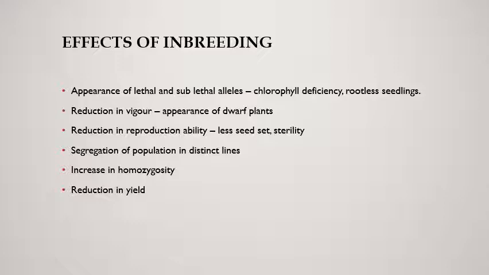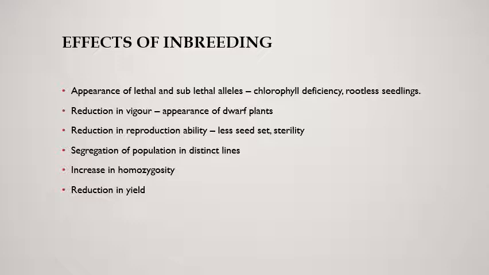Segregation and separation of population into distinct lines. Due to the fixation of various alleles, the homozygosity is increased. So the population lines differ both in genotypic and phenotypic characters. Increase in homozygosity. Due to the process of selfing carried out for more than 7 to 8 generations, the plant becomes almost uniform. And the maintenance of such lines helps in the production of inbreds or inbred lines.